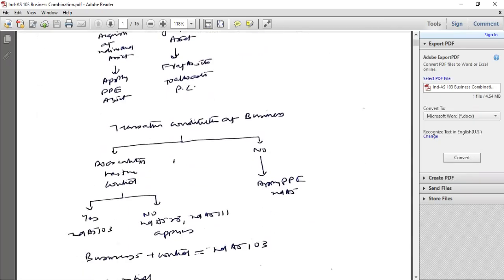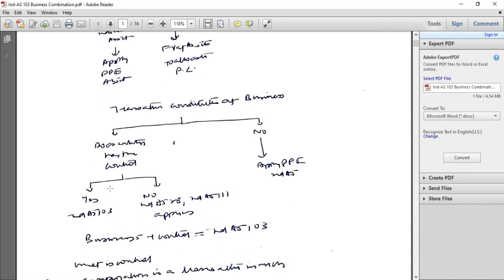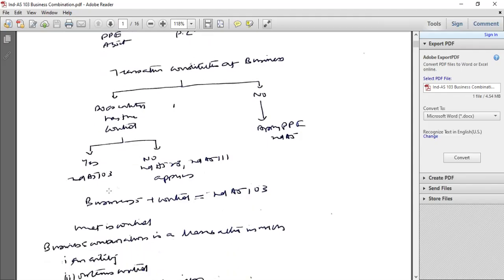Does the transaction constitute a business? Does the entity have control? If yes, Ind AS 103 applies. If no, Ind AS 28 or Ind AS 111 applies. If no business, apply PPE. Business plus control, Ind AS 103.